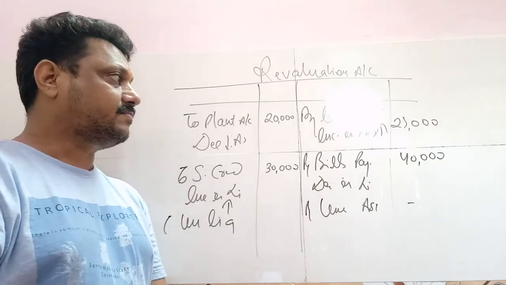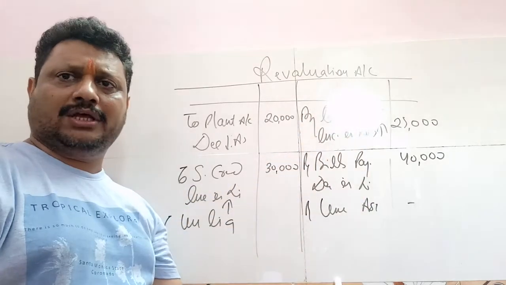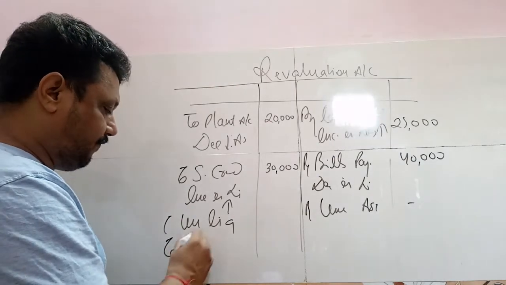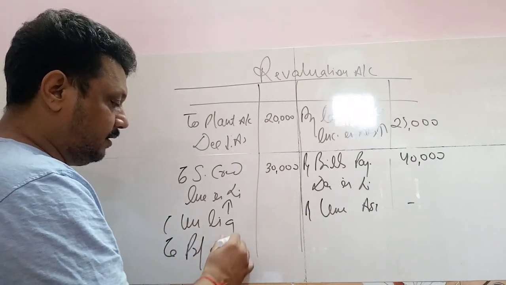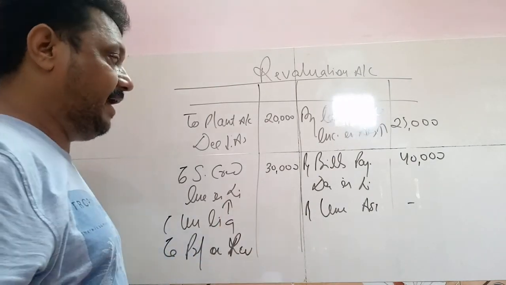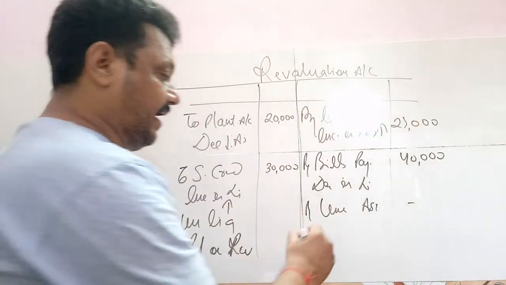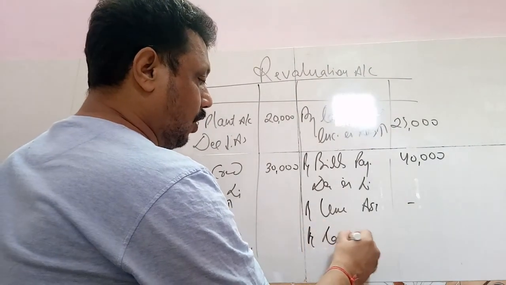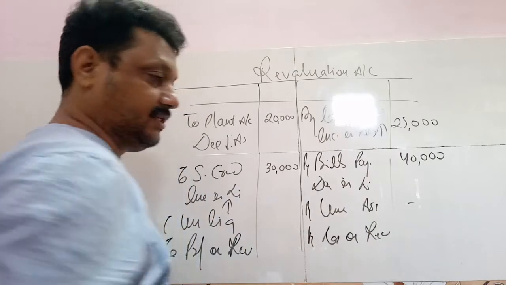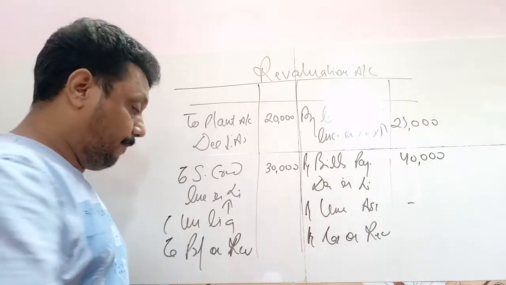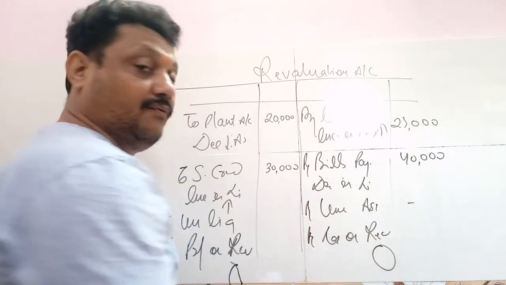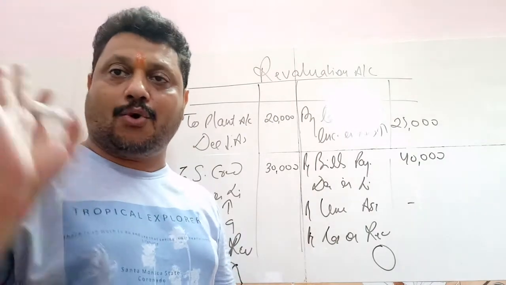Now, if the credit side is more, you simply write: By profit on revaluation, and if the debit side is more, we write: By loss on revaluation. But remember one thing, the profit or loss will only be divided among the old partners in the old ratio.